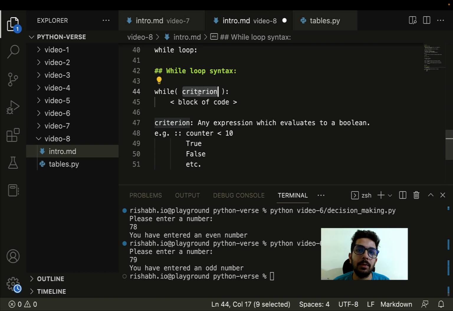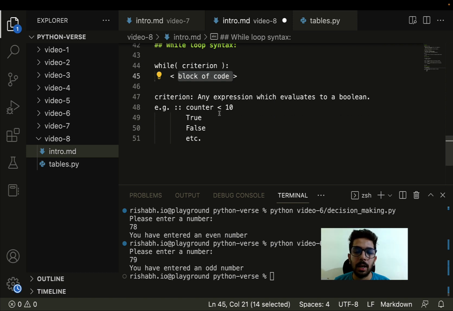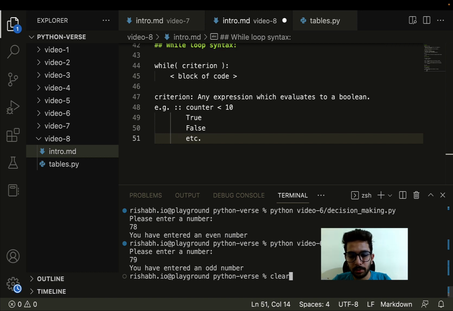When I say it evaluates to a boolean, it means that it should result in either a true or a false. If it results in a true, then the block of code will be executed, and if it results in a false, then the block of code will not be executed. Here I have written some examples, but I think it would be good if we can